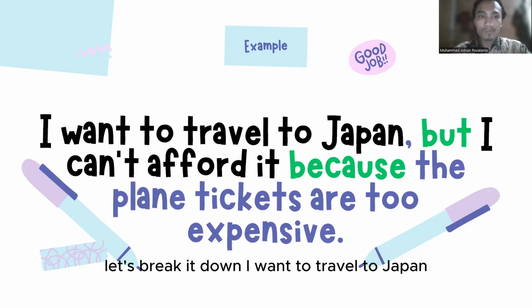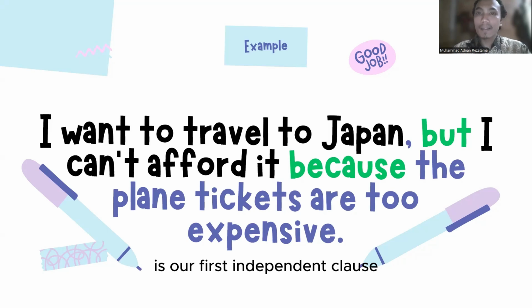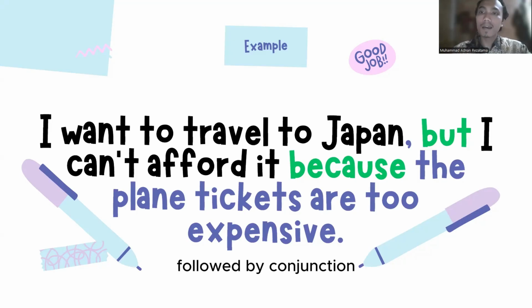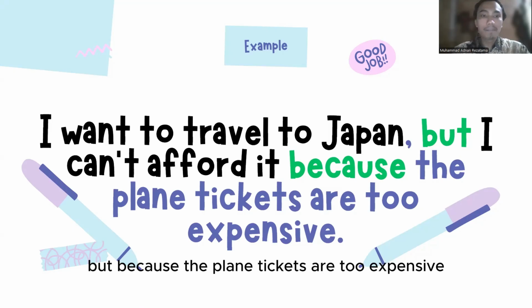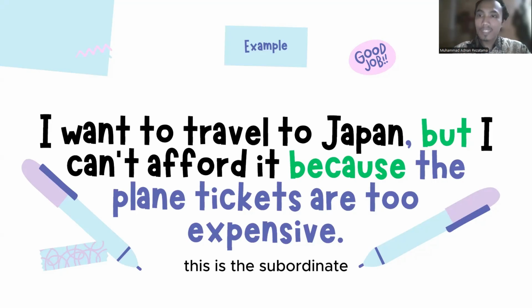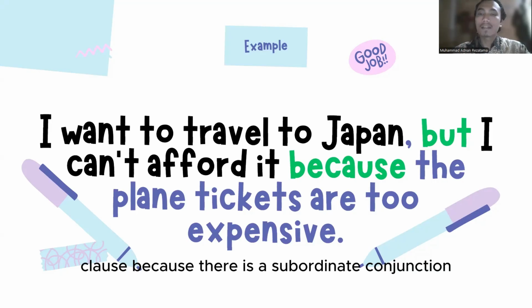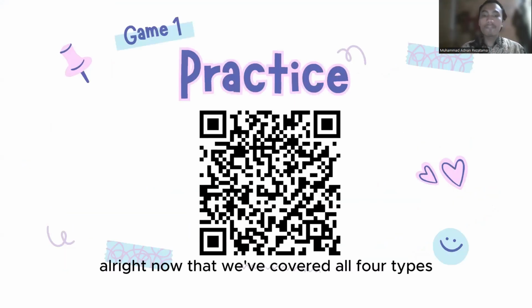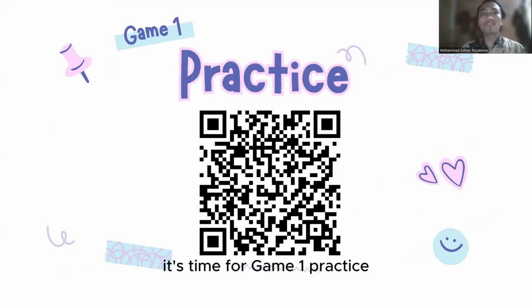Let's break it down. I want to travel to Japan is our first independent clause, but I cannot afford it is our second independent clause, followed by conjunction but. Because the plane tickets are too expensive is the dependent clause because there is a subordinating conjunction because. All right, now that we've covered our four types, it's time for game one, practice.